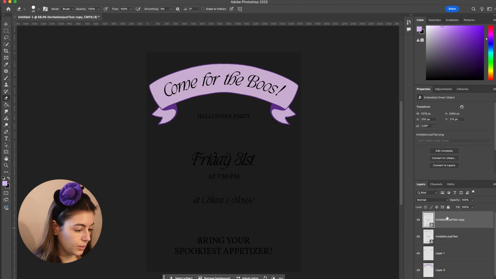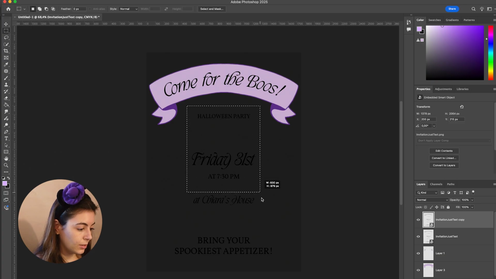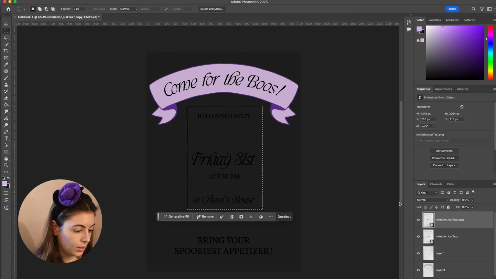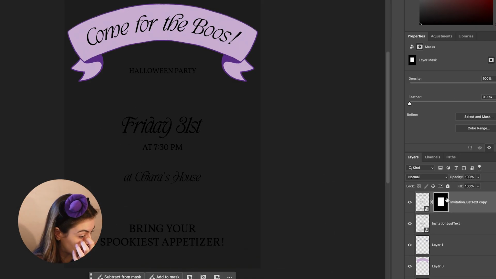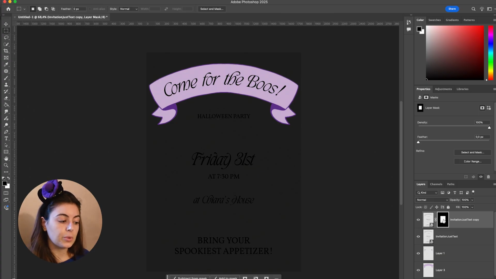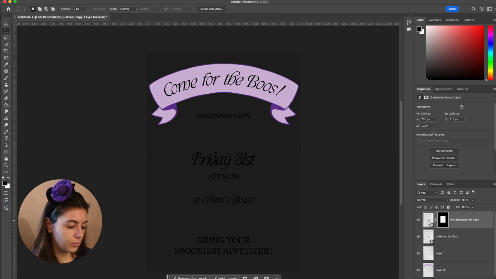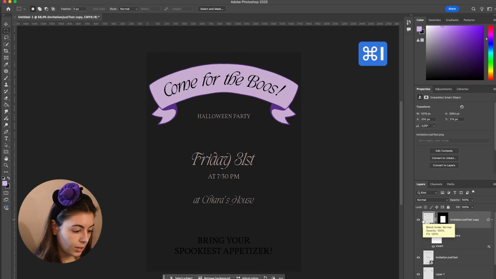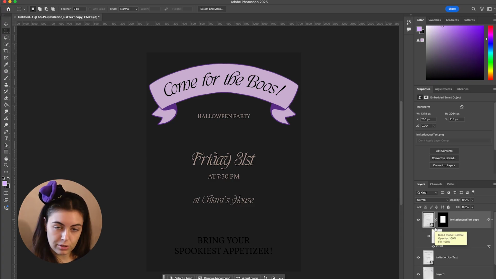Yes, and then I'm gonna create a mask here and add a mask. And then what's white is what we can see and what's black is what we can hide. So what I'm gonna do is just press on the text, type Command I to invert the colors, and of course it's not completely white.